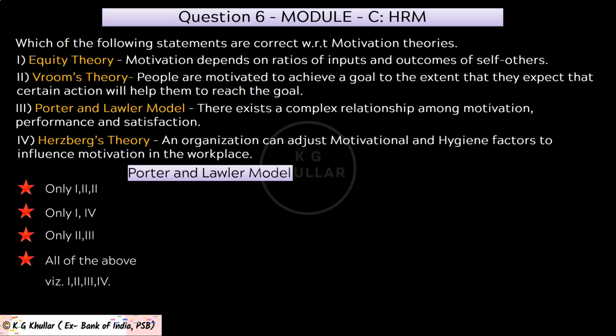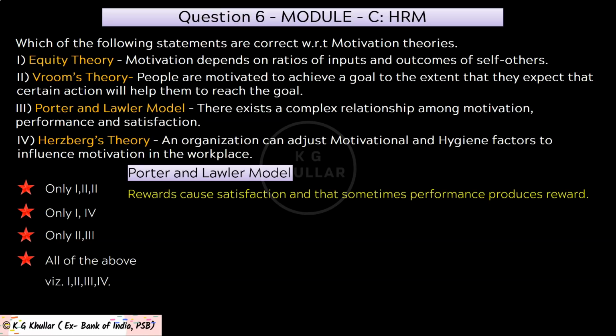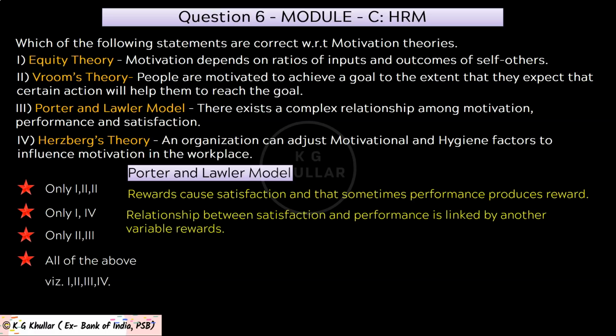The next theory is Porter and Lawler's model. Friends, this theory of motivation is based on the assumption that rewards cause satisfaction and that sometimes performance also produces reward. They hypothesize that the relationship between the satisfaction and performance is linked by another variable, rewards. The believers of this theory see good performance leading to reward which lead to satisfaction. This model is in fact a multivariable model and explains the complex relationship among motivation, performance and satisfaction.